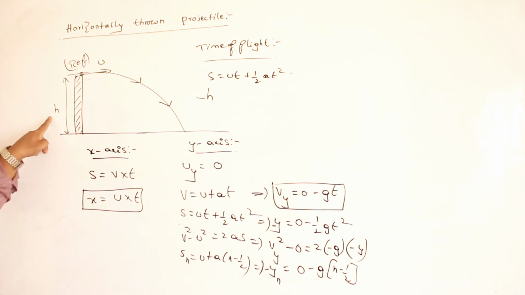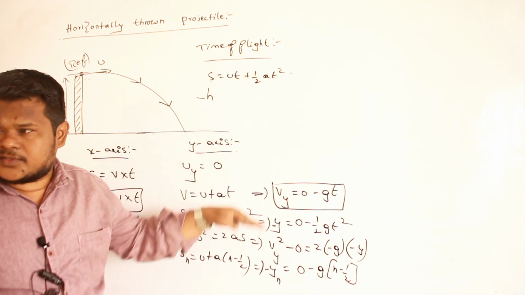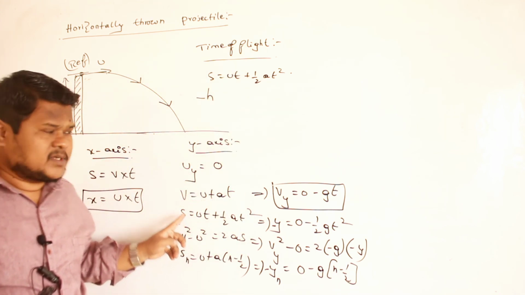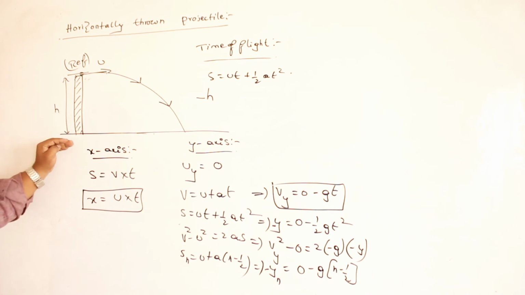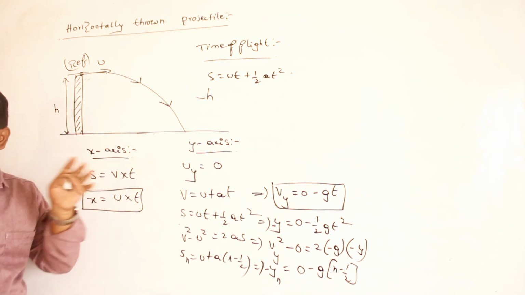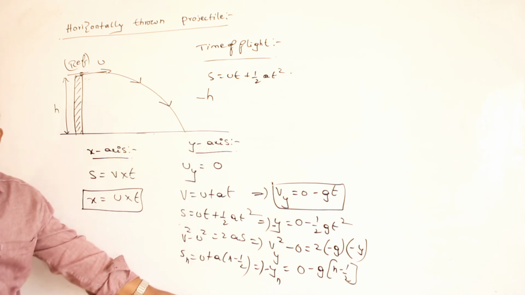See, if I write this equation, it means this is the equation along the y-axis. These are the equations along the y-axis. So you have to take displacement also along the y-axis only. But if I write this equation, this is the equation along the x-axis. But I am taking the equation along the y-axis. Are you able to understand?